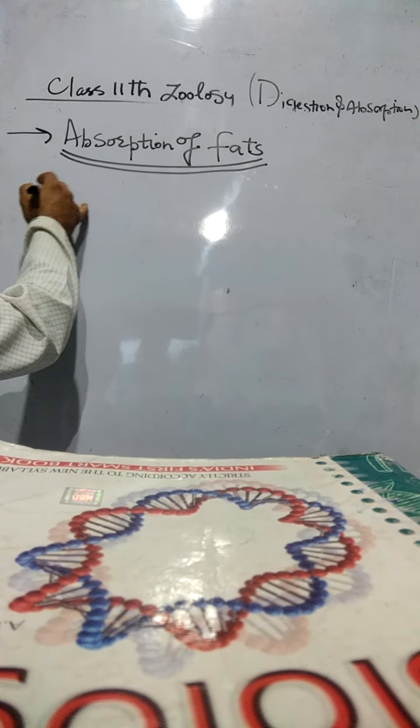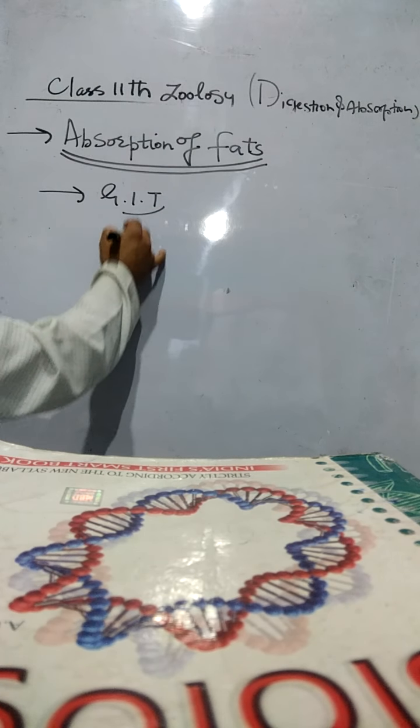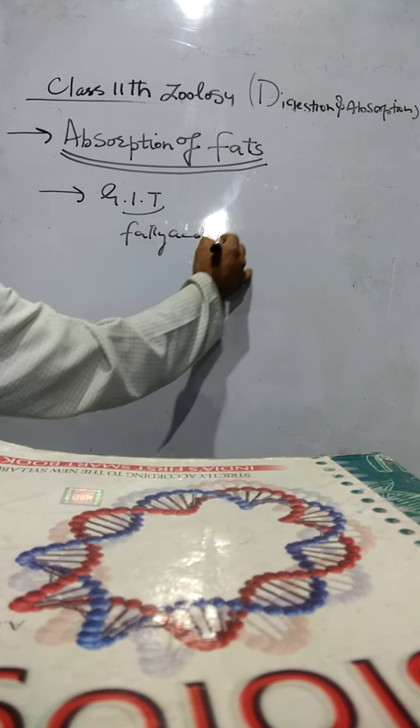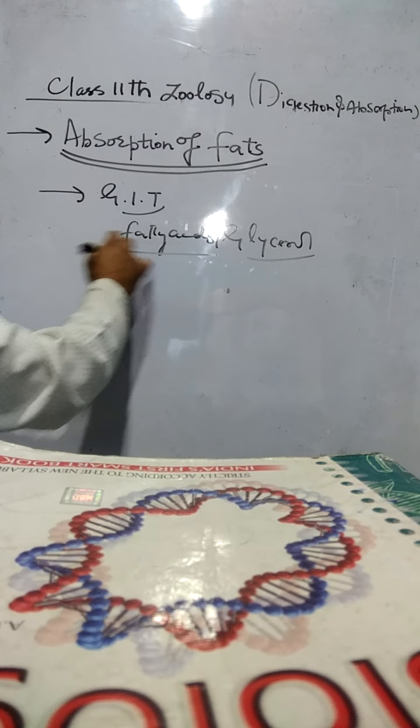When the fats are digested in the gastrointestinal tract, they form fatty acids and glycerol. Fatty acids and glycerol are the final product of digestion.